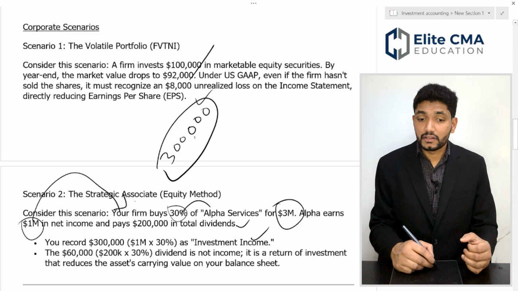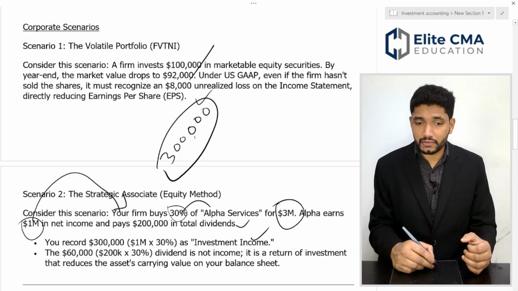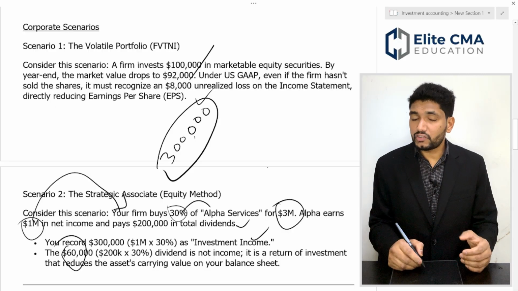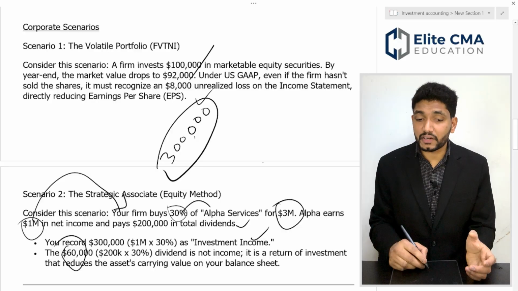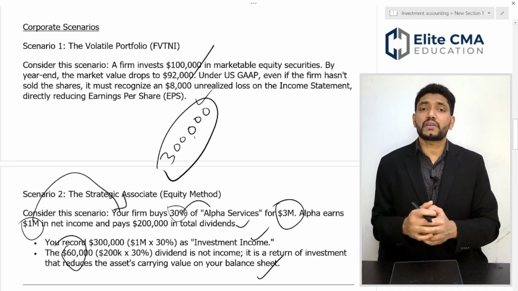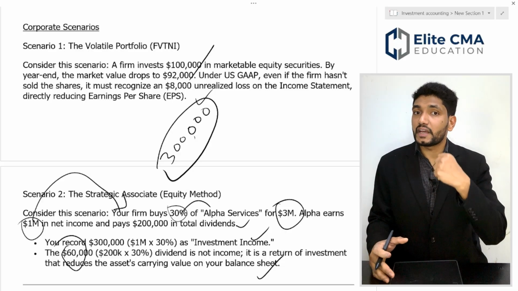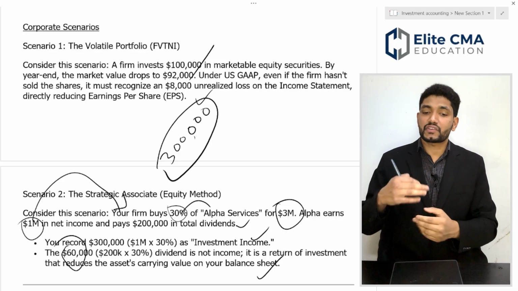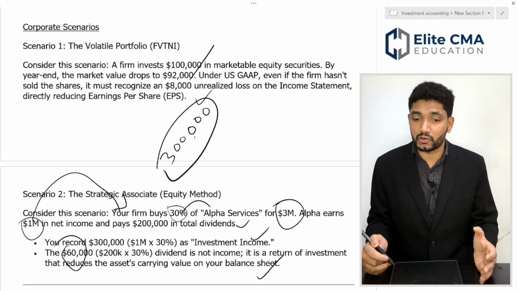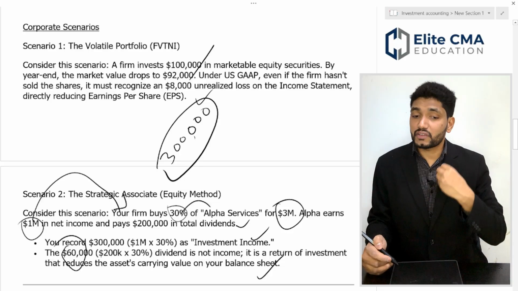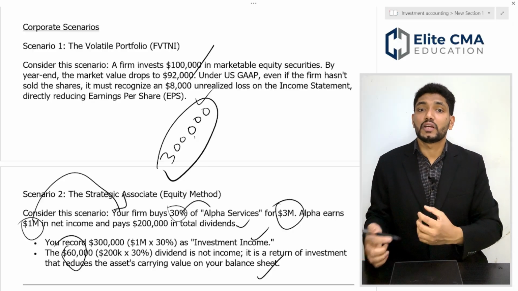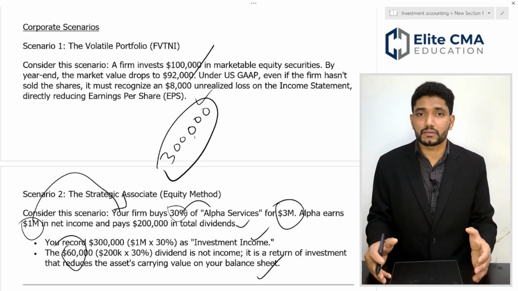Again, the dividend, they paid a total of 200,000 dividend. So, your portion of the dividend is 60,000, which is not the net income. It is not income, it is the return of investment that reduces the asset carrying value in your balance sheet. So, in this case, this is the equity treatment. In the equity treatment, your portion of what the company earns you can consider as investment income, and what you receive as dividend has to be reduced from your investment amount, because you already considered that as equity method. Which means you have a significant control there. So, the dividend you have received has to be reduced from your investment account.